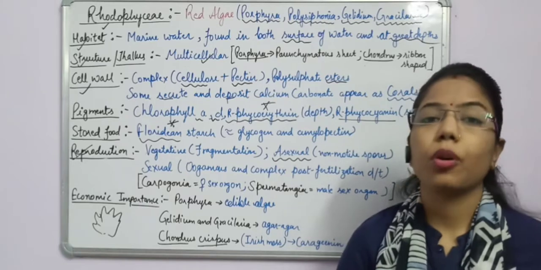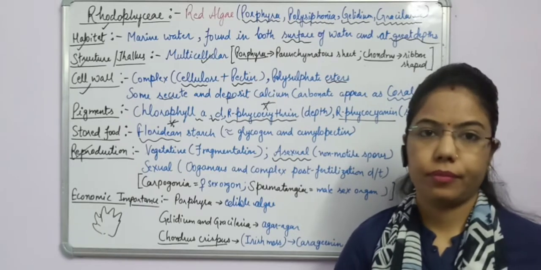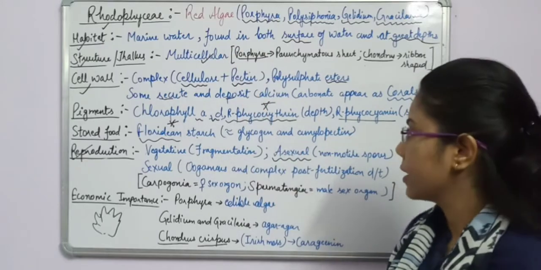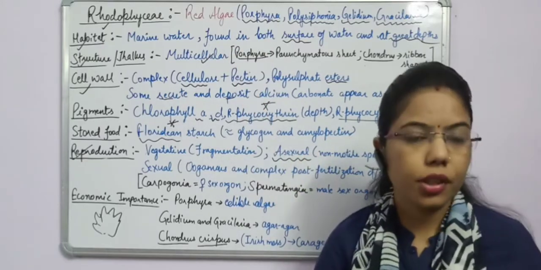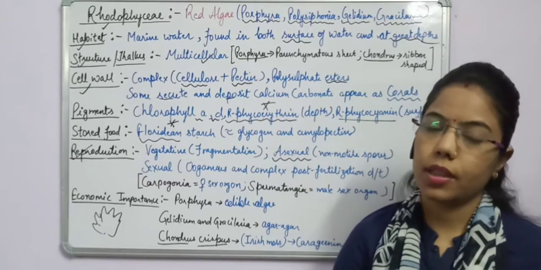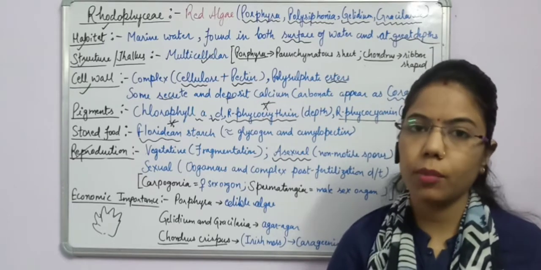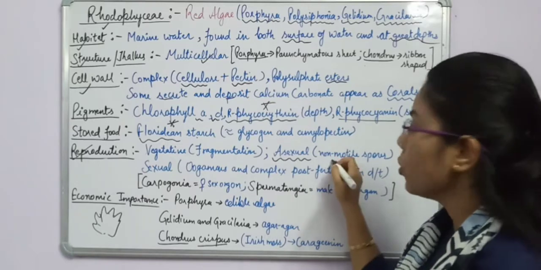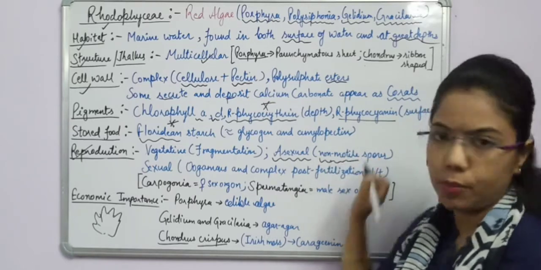Why motile? Because they have flagella. But here in case of Rhodophyceae, asexual reproduction takes place through spores. Here also reproduction takes place through spores, but the only difference is that those spores are non-motile spores.